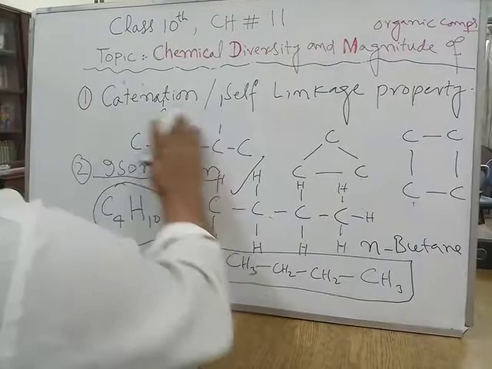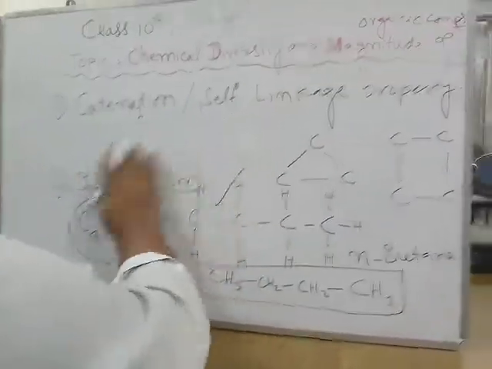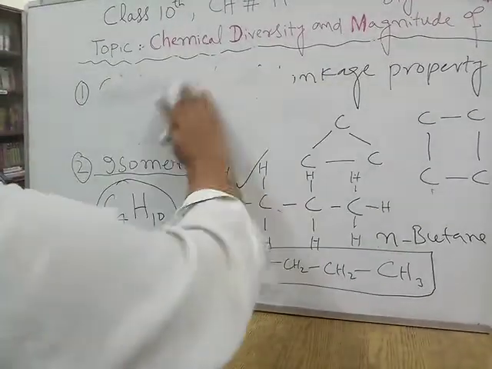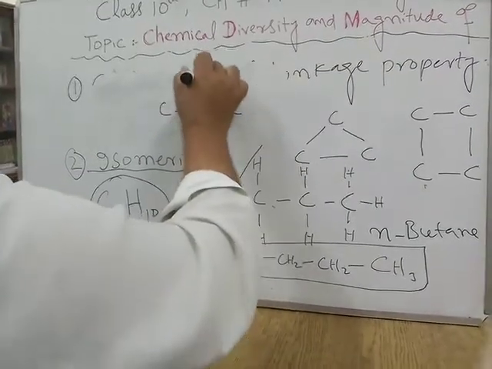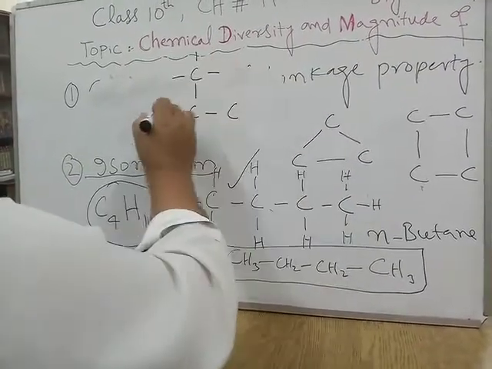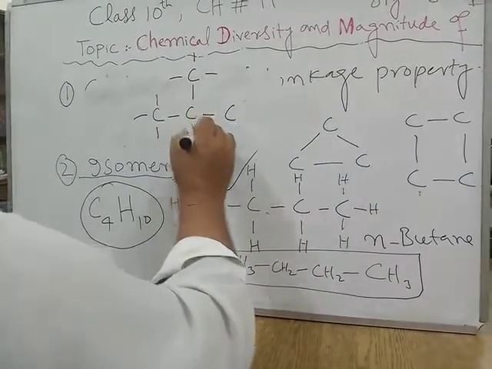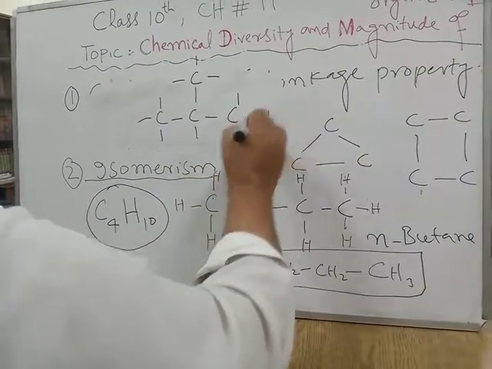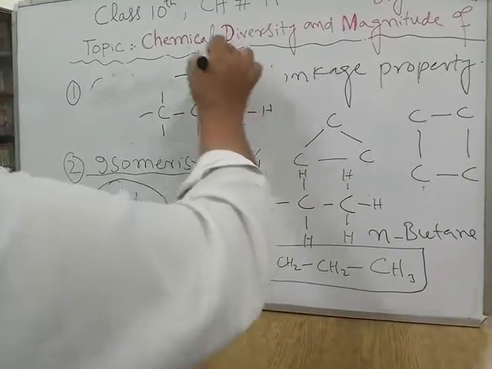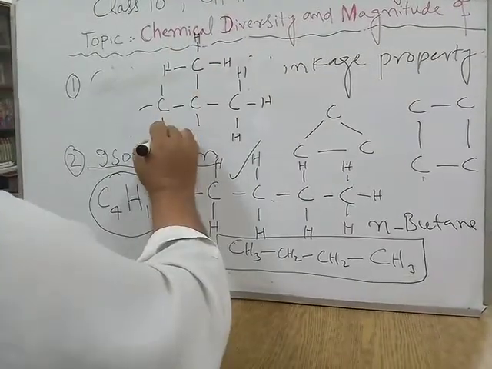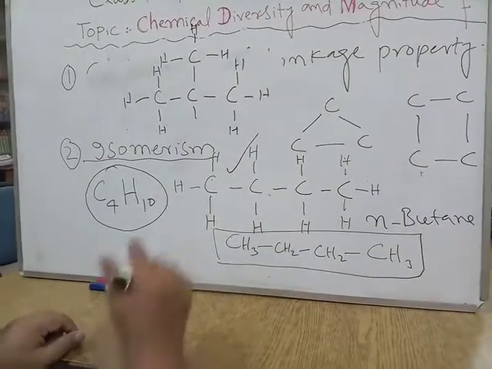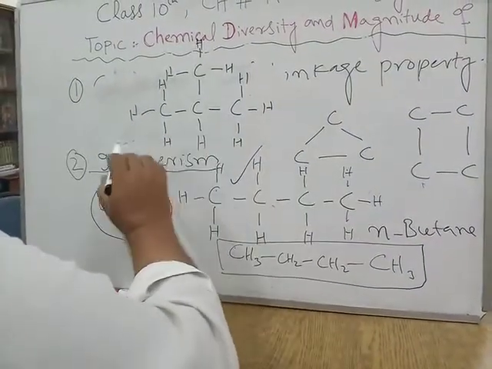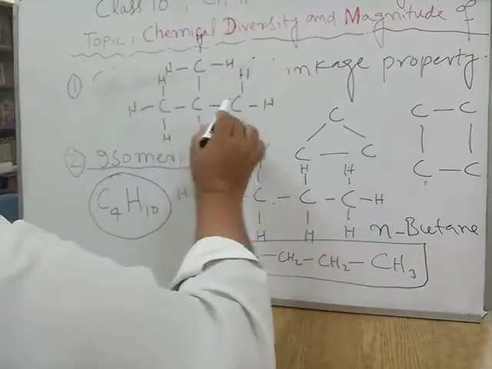Now let me draw another structure. Look at this. The lines are the bonds to hydrogen atoms. Now look at this compound. How many carbon atoms does it have? 1, 2, 3, 4.